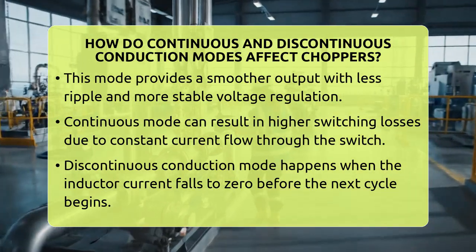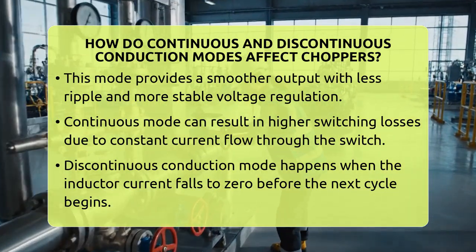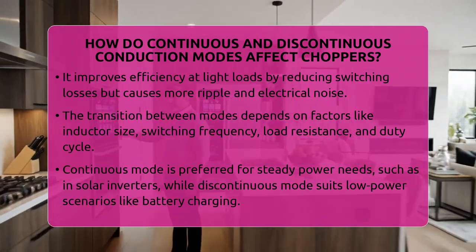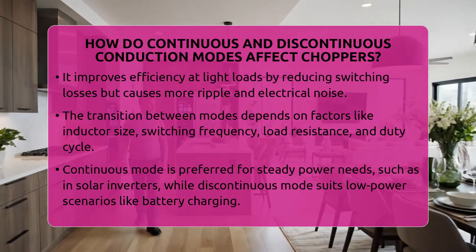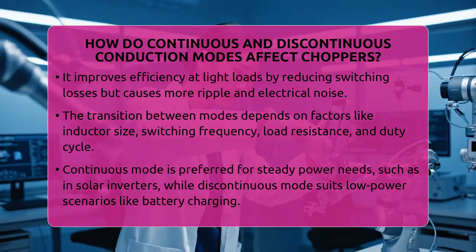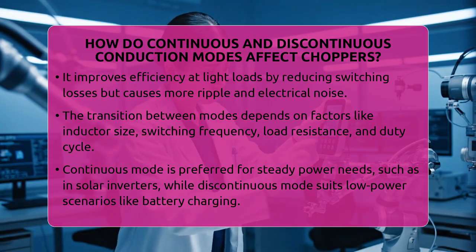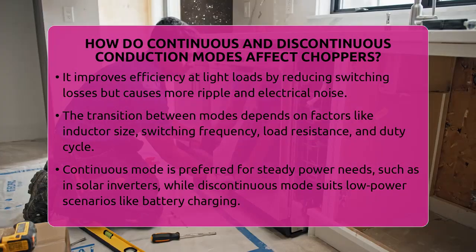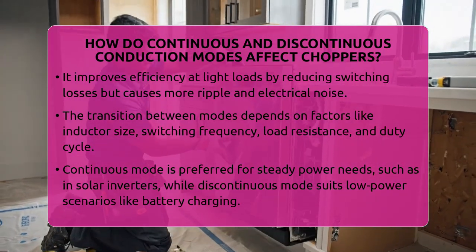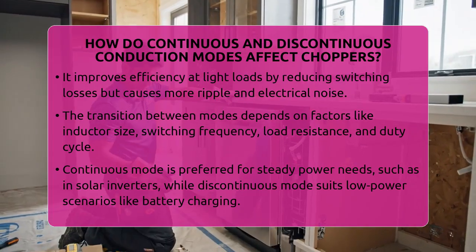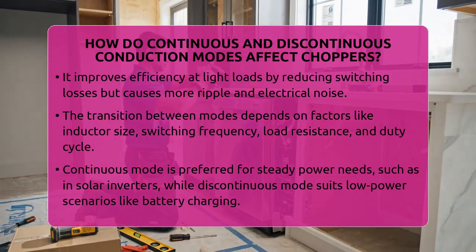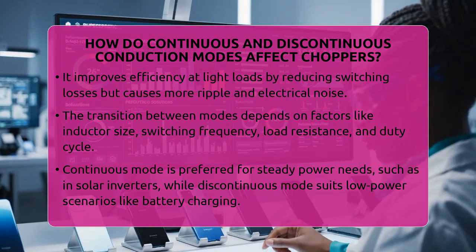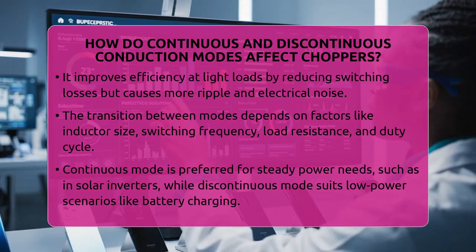The boundary between these two modes depends on the inductor size, switching frequency, load resistance, and duty cycle. Engineers choose component values carefully to operate in the desired mode. For example, in renewable energy systems like solar or wind, the mode impacts how the converter interfaces with the source and load. A solar inverter might operate in continuous mode to ensure steady power flow, while a battery charger might switch to discontinuous mode at low power levels to save energy.